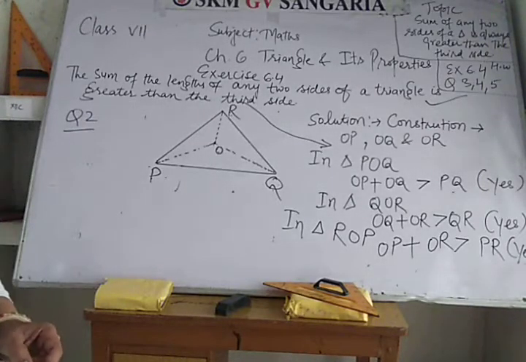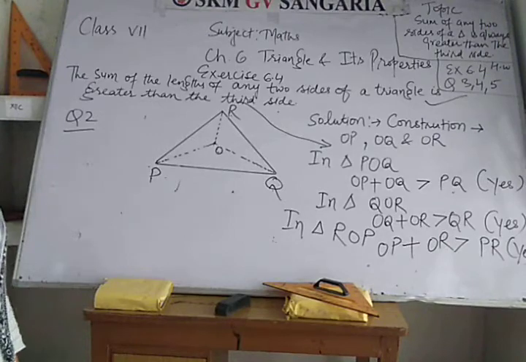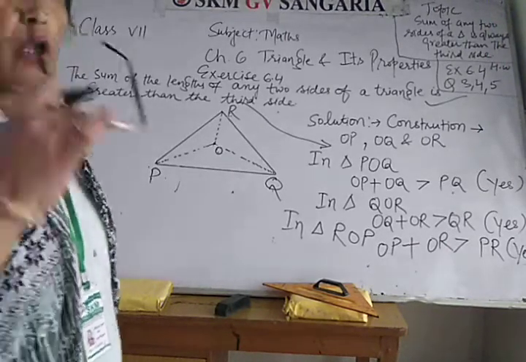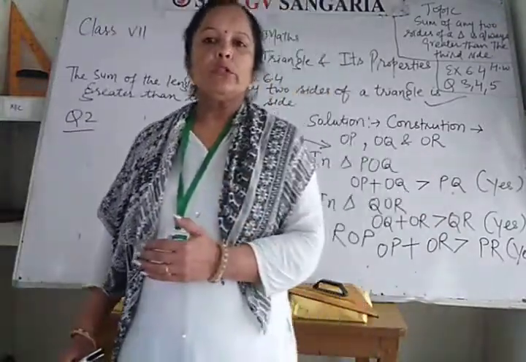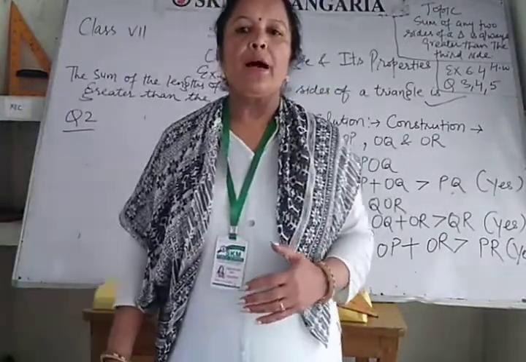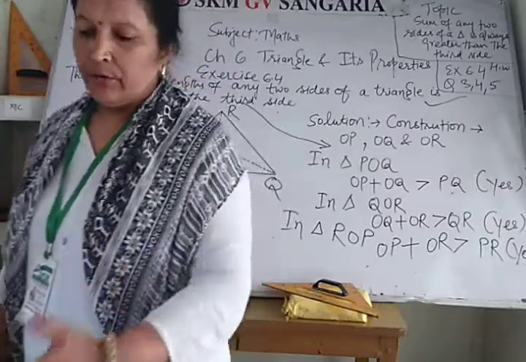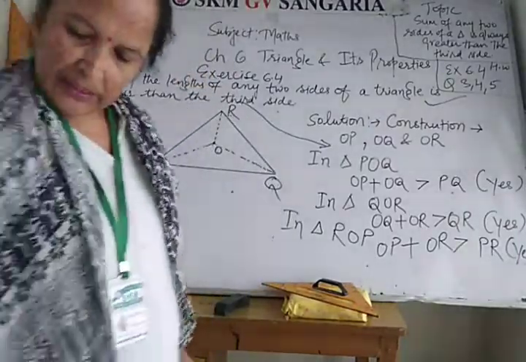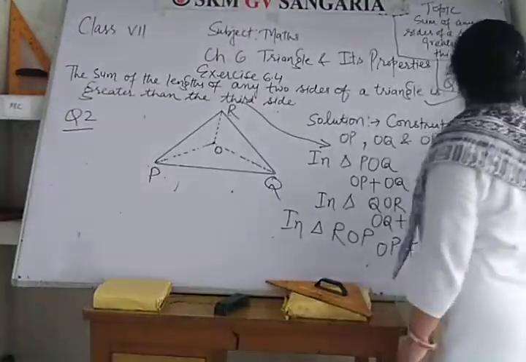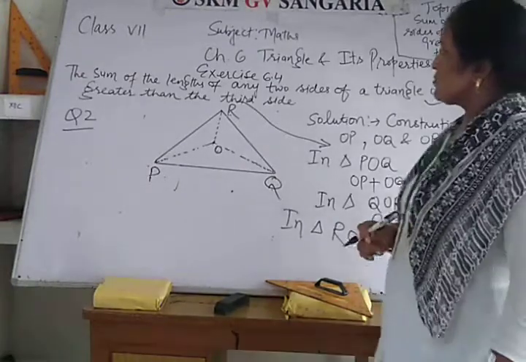Here the median property is also followed: a median of a triangle always divides the opposite side into two equal parts. I have given just a hint, and you have to complete exercise 6.4, questions 3, 4, 5, 6 as homework.